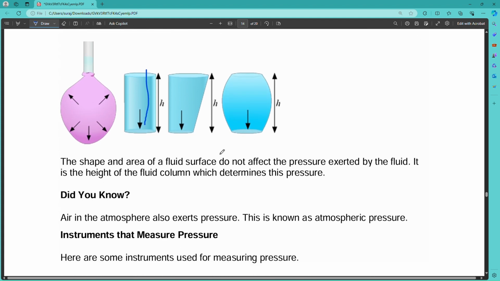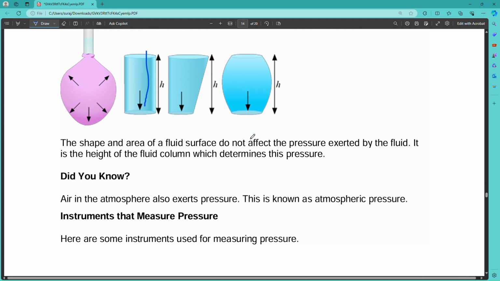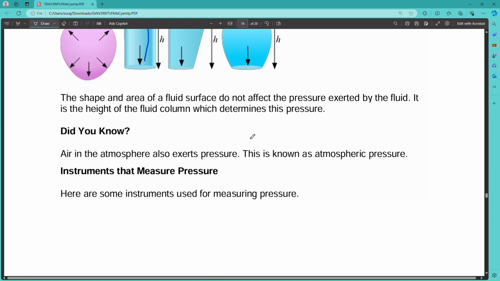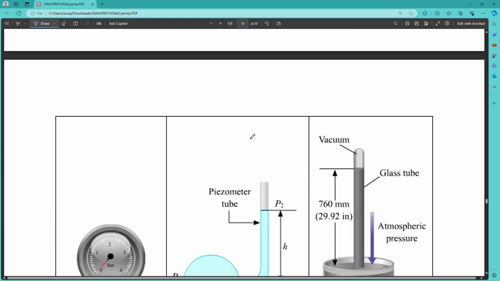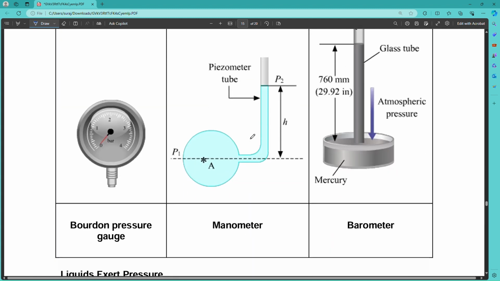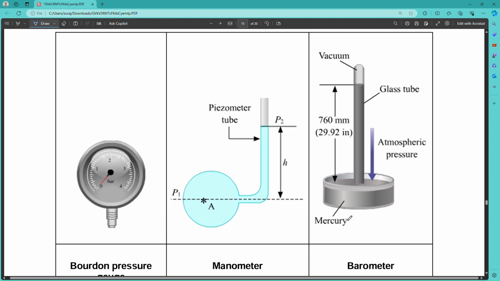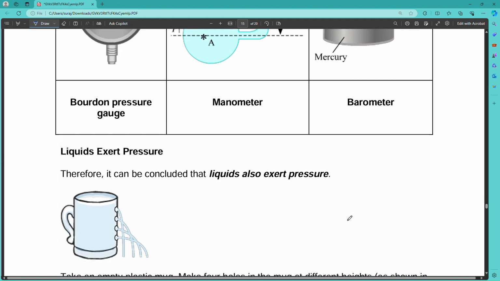So in every case there is a large pressure in the depth. That's why we use a swimming suit when we go deep inside the sea, because the pressure is very high. Sometimes it can burst your blood vessels also. By using instruments you can also measure the pressure. These are the Bourdon pressure gauge, manometer and barometer. Using these devices you can measure pressures.